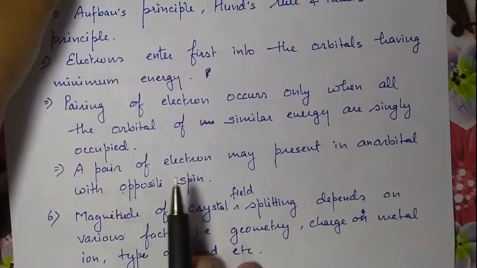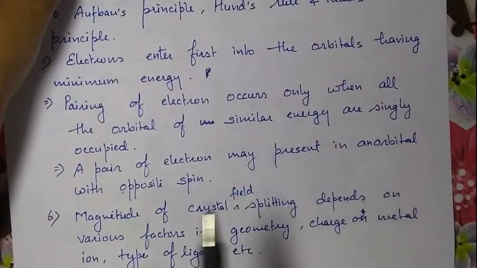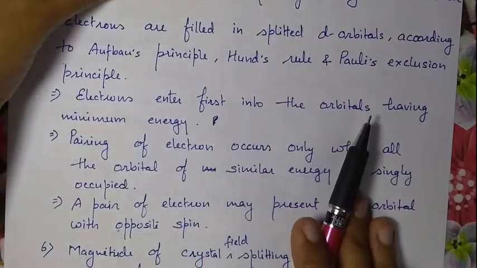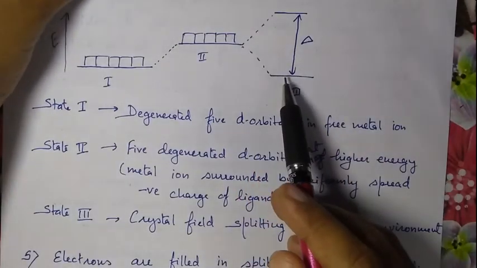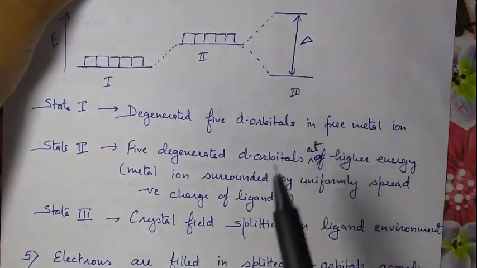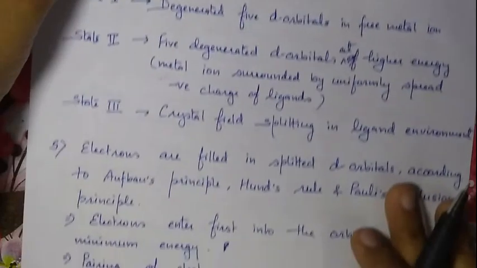Second, a pair of electrons may be present in any orbital with opposite spin, and electrons enter the lower orbitals first. It means filling of electrons in these orbitals at different energy levels follows these 3 rules.